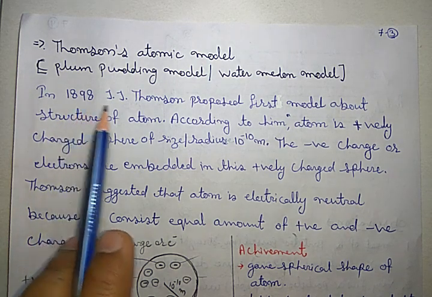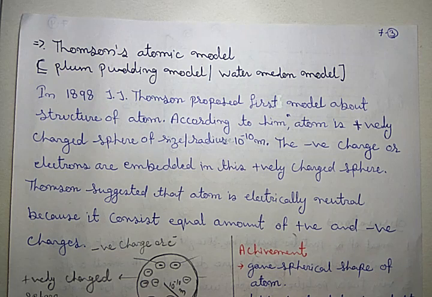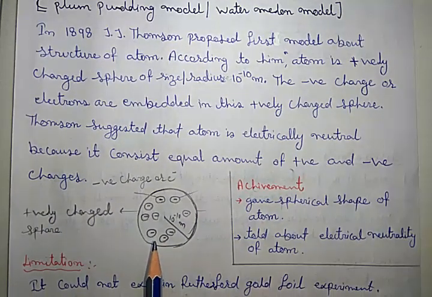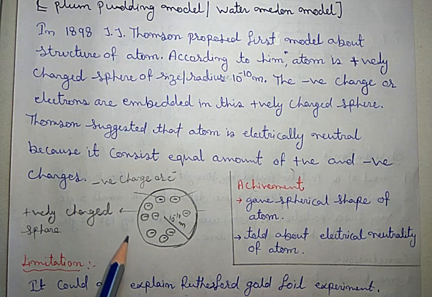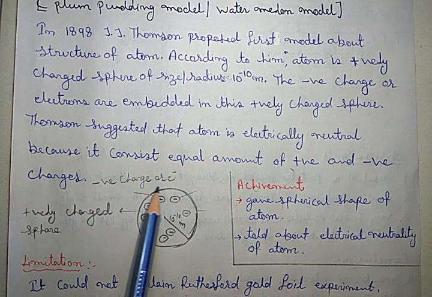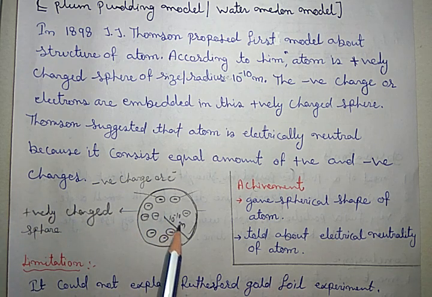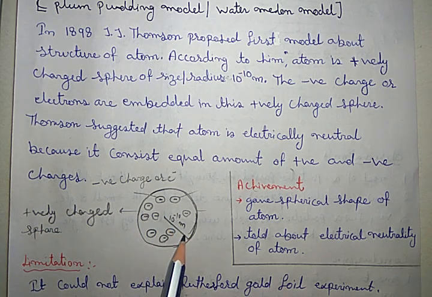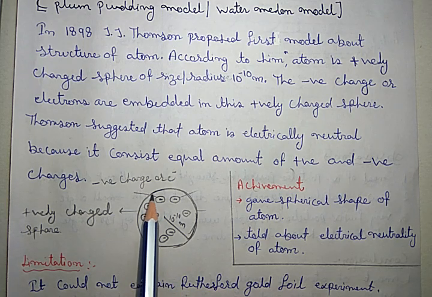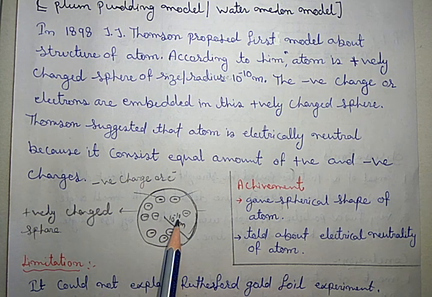In 1898, J.J. Thomson proposed the first model about the structure of atom. According to him, atom is a positively charged sphere of size or radius 10 to the power minus 10 meter.